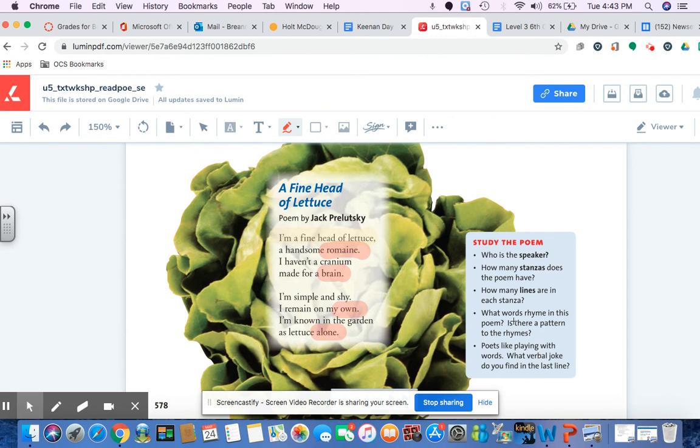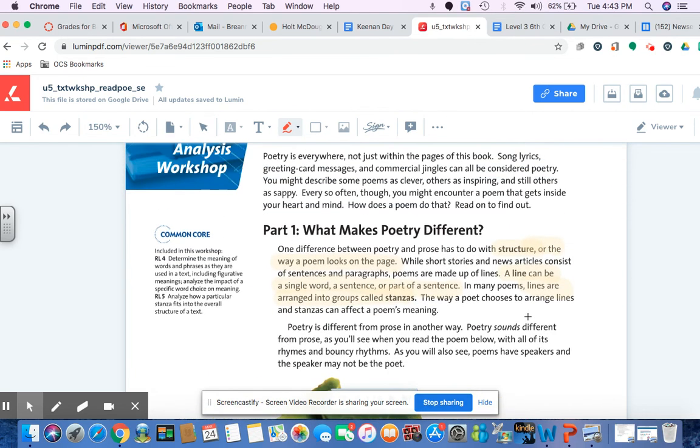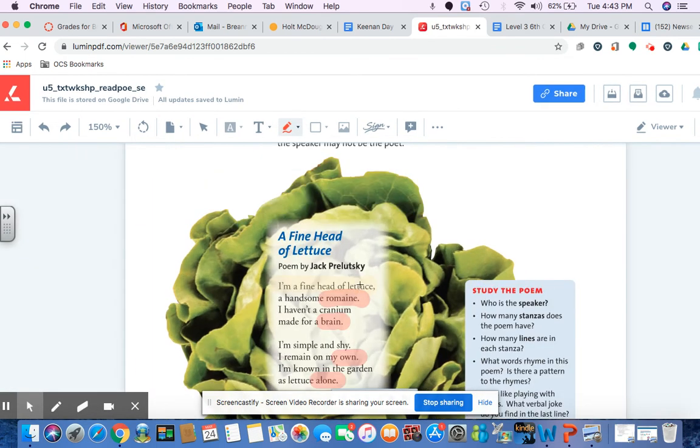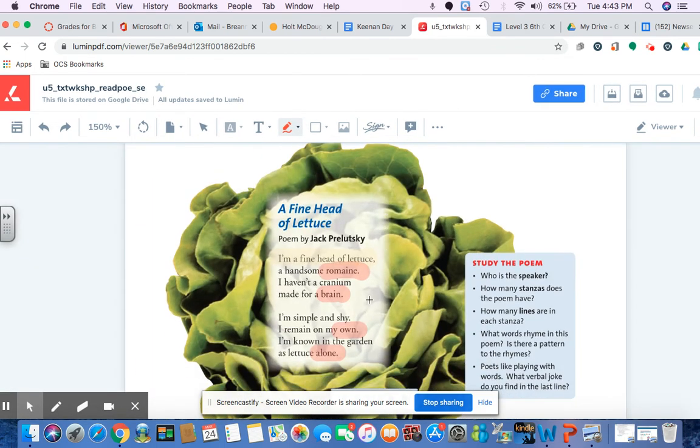So hopefully your biggest takeaway of this should be the vocab words. So we have structure, so the way the poem looks on the page. For this one, you can see the structure of the poem, as I zoom in and out like crazy, is that it's arranged in the center of a picture of a piece of lettuce. That's significant to the poem, all right, because the speaker is not a piece of lettuce, but a head of lettuce.